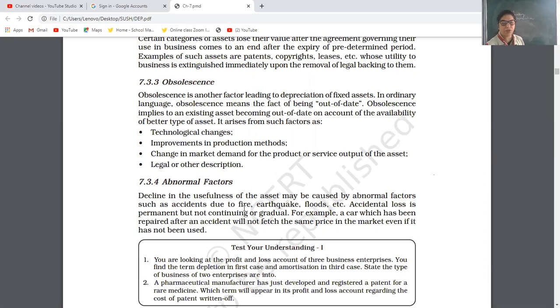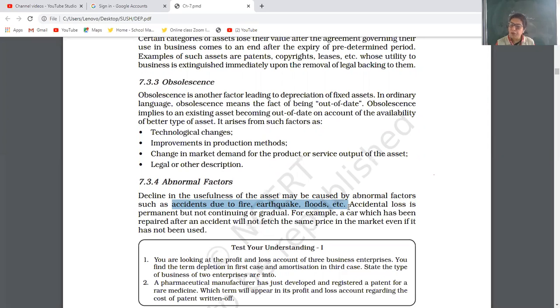Be careful. Such abnormal factors mean accidents. Accidents due to fire, earthquake, flood, etc. Now you can ask why it is abnormal. Because normal losses are those which can occur in normal, routine activities. Abnormal means not in routine activities.